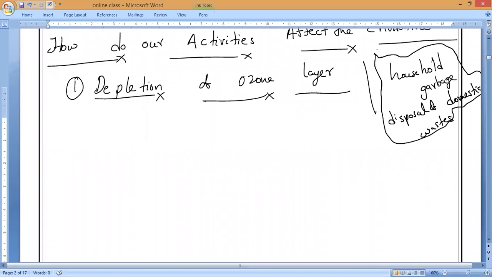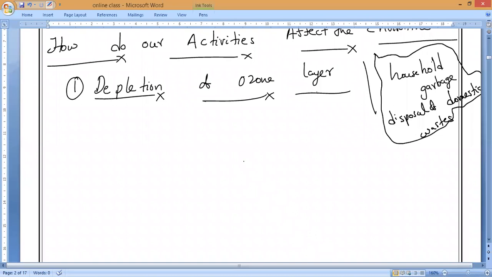Coming to the depletion of the ozone layer, this is a well-known and very famous concept, and it is the major problem for the present environment. As you are all very familiar, why is ozone depletion taking place? Anybody, please let me know. Speak. Sir, because of chlorofluorocarbon.